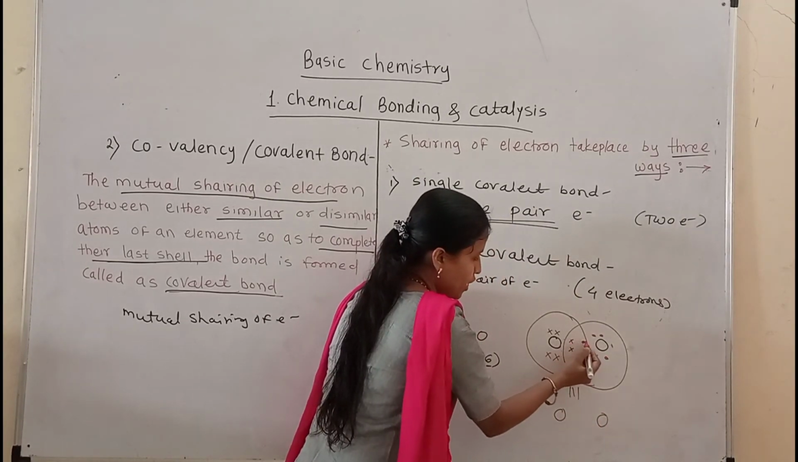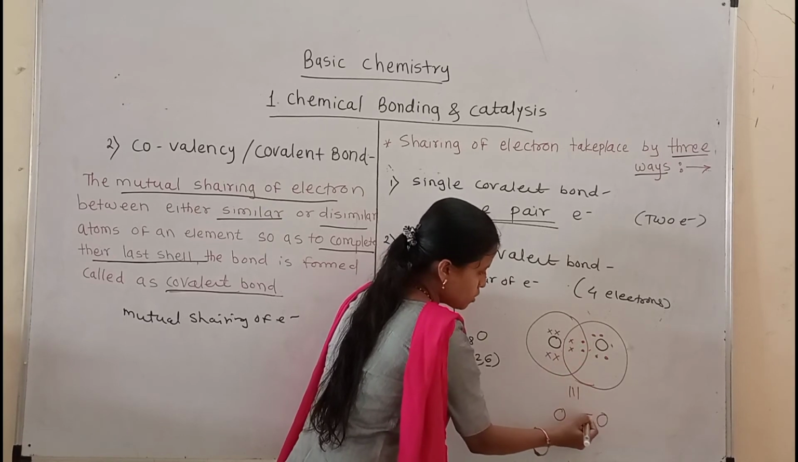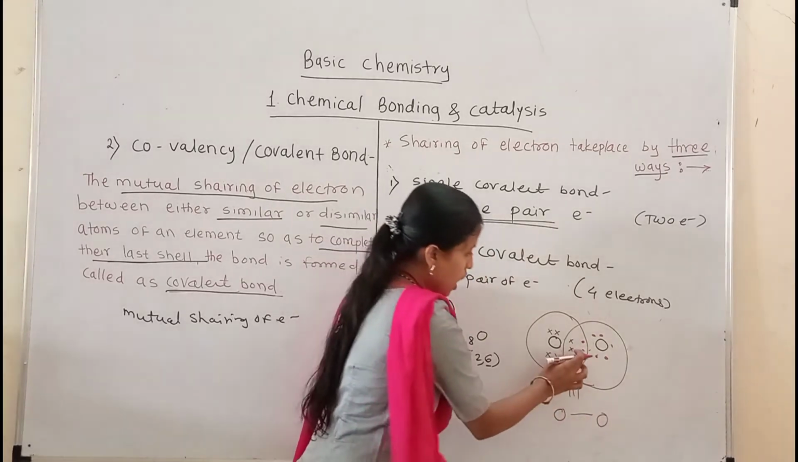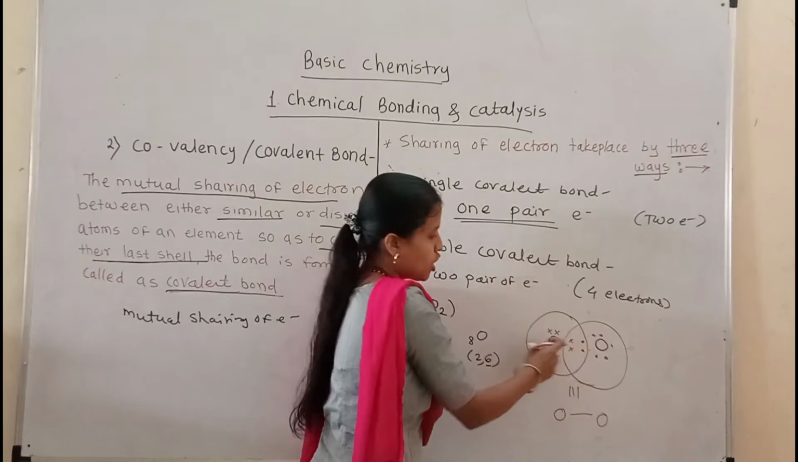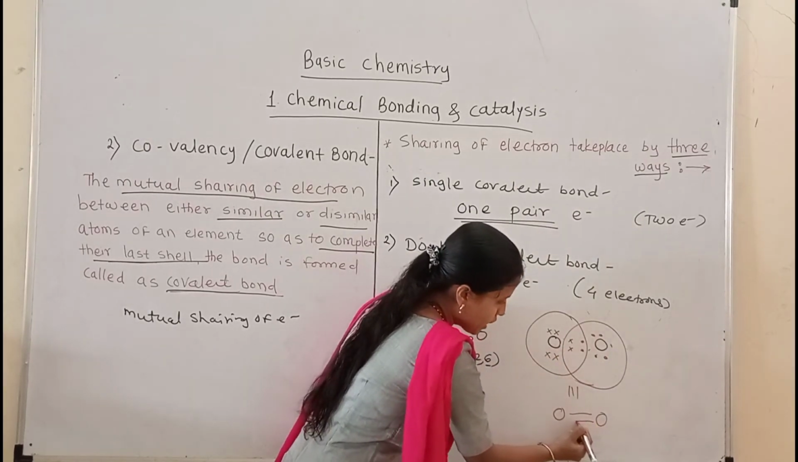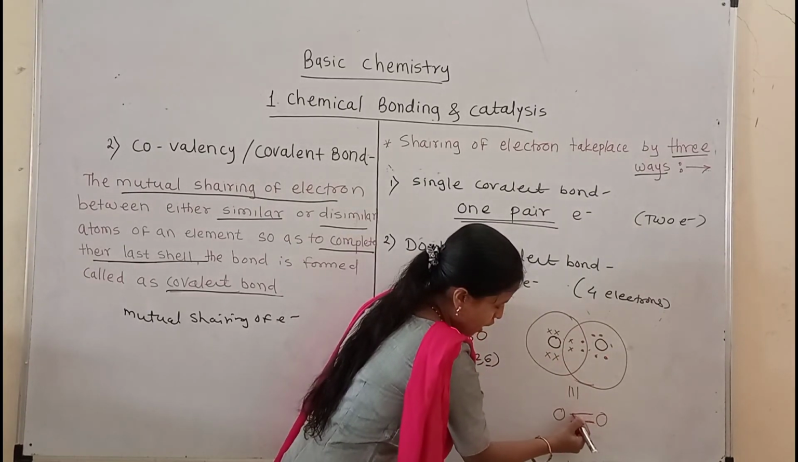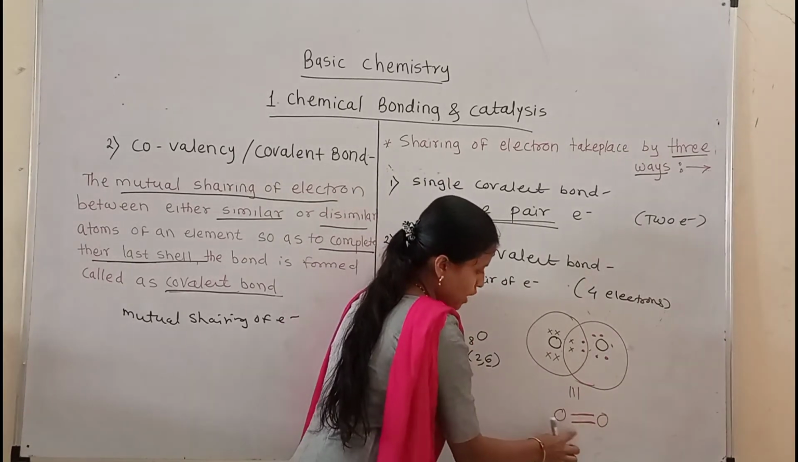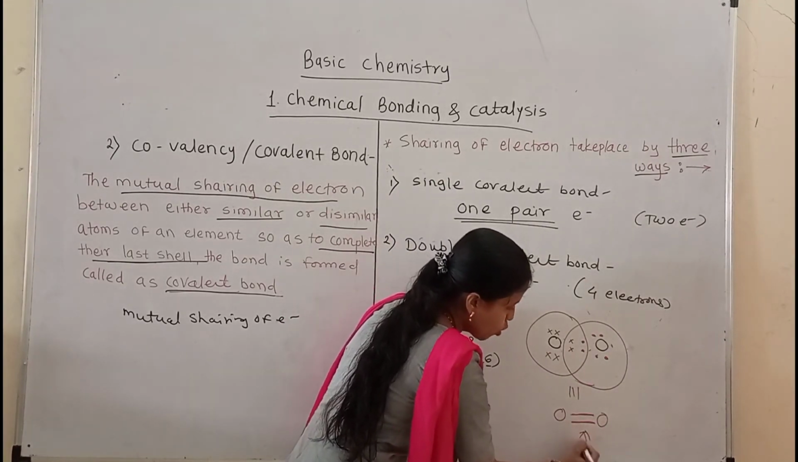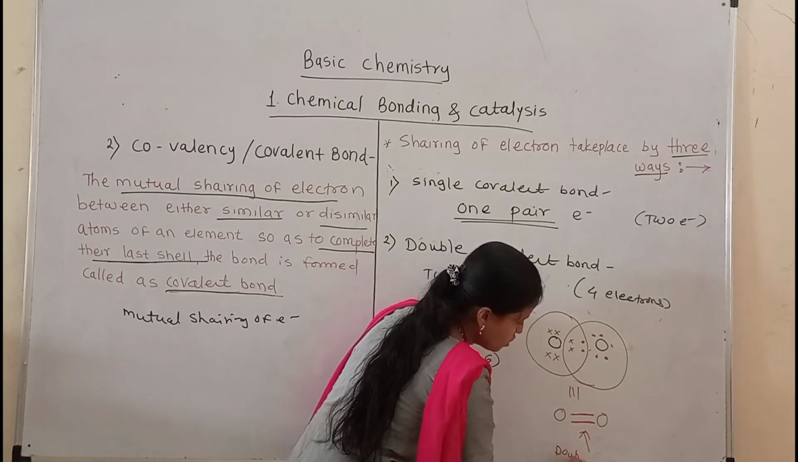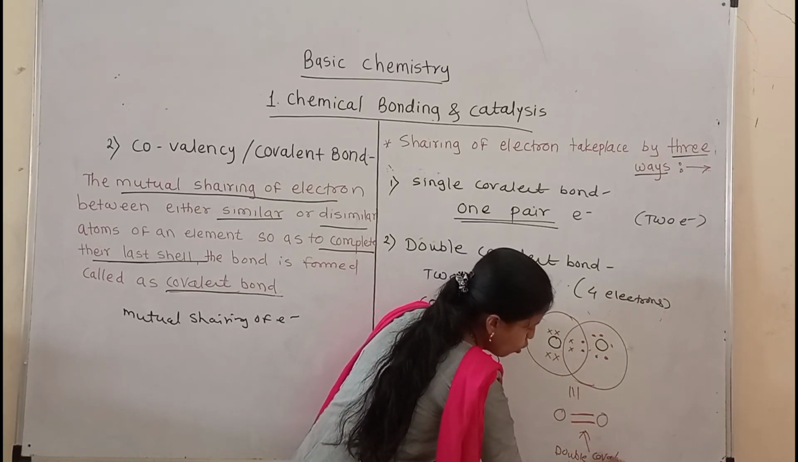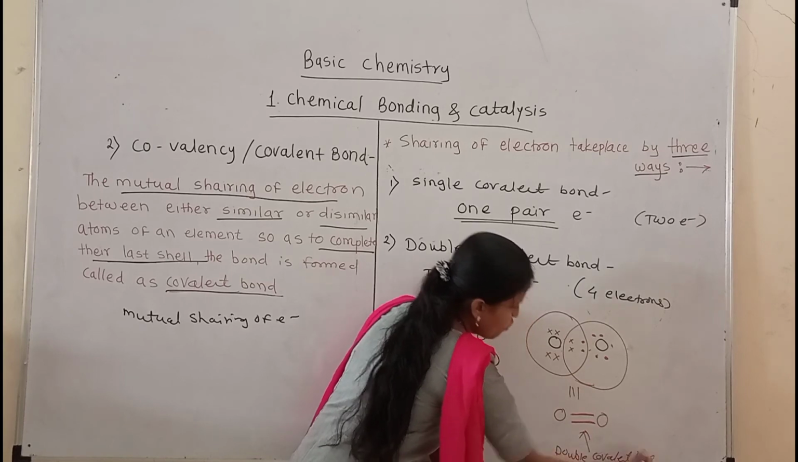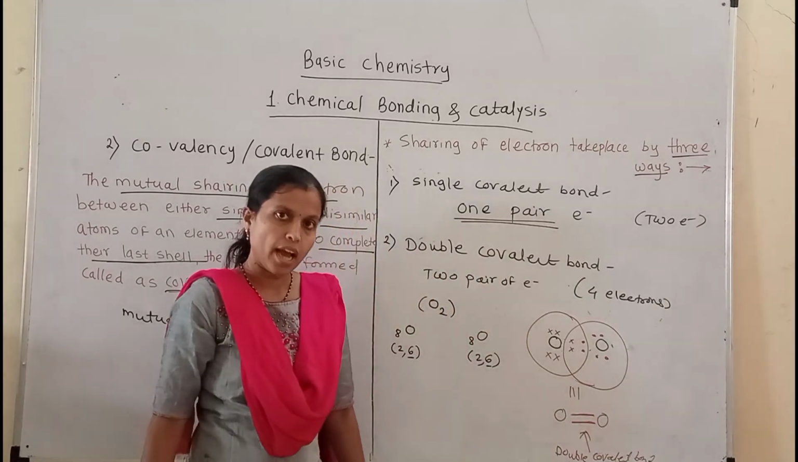One pair of electrons shared with each other produces a single covalent bond. Another pair is also shared with each other, so another covalent bond is formed between them. So this is the double covalent bond, formed between these two oxygen atoms.